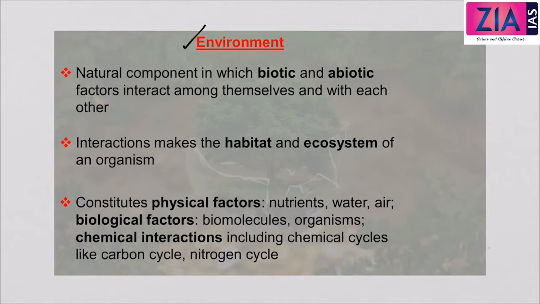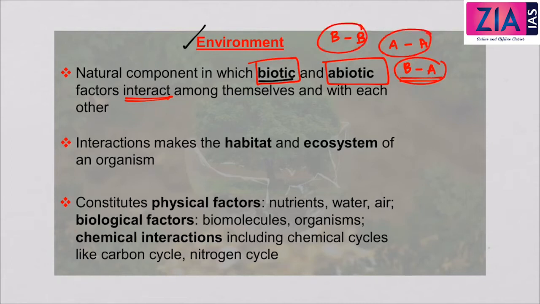Environment is the natural component in which biotic and abiotic factors interact among themselves and with each other. So biotic plus biotic interaction, abiotic plus abiotic interaction, and biotic plus abiotic interaction. So you will see three types of interactions.